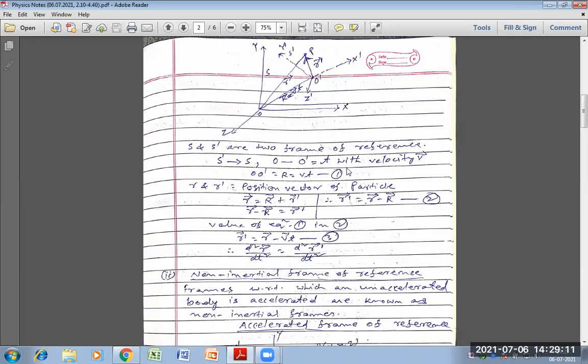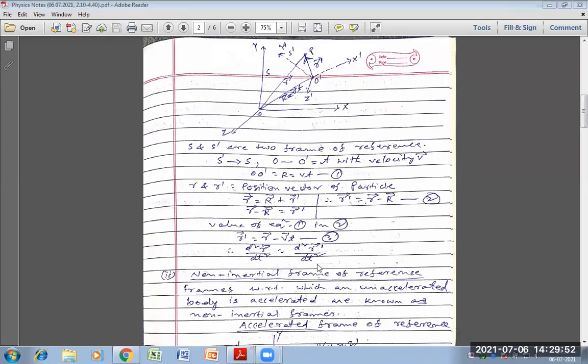Now putting the value of equation 1 in equation 2, in that case r dash is equal to r minus, in place of capital R we can write v into t. Now equation 3. Therefore, d square r by dt square is equal to d square r dash divided by dt square.